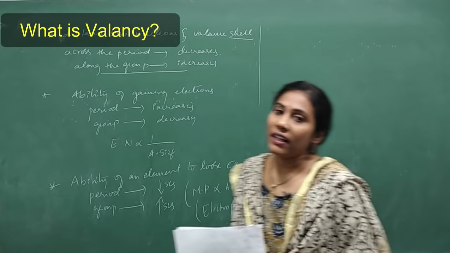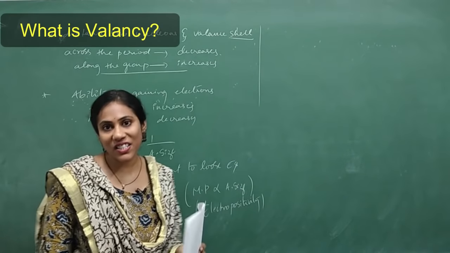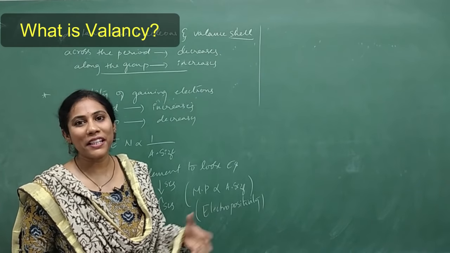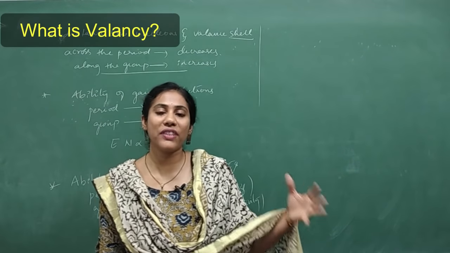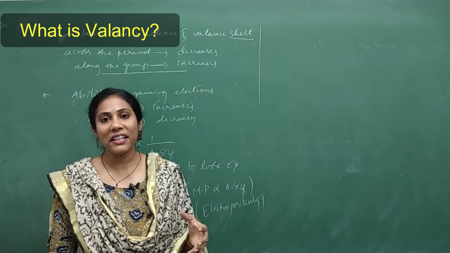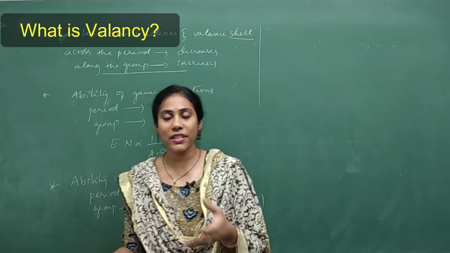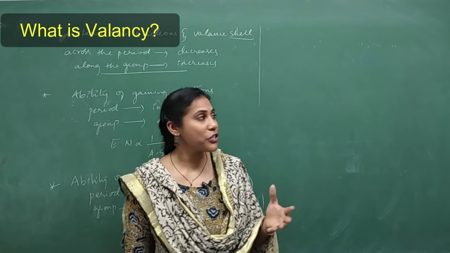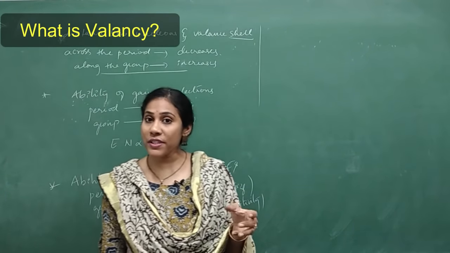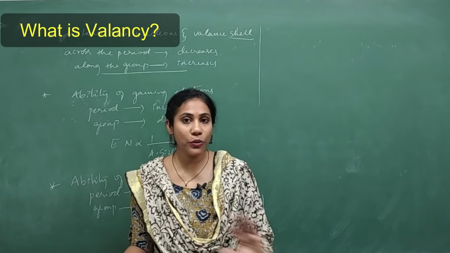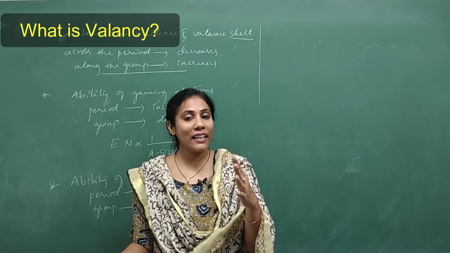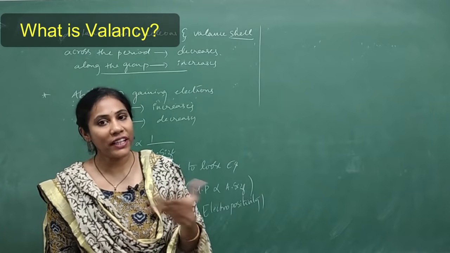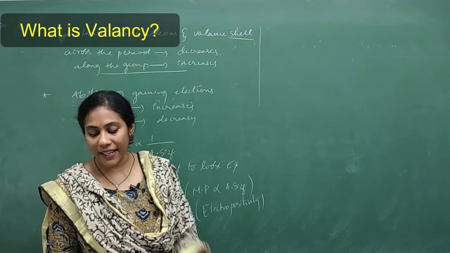Okay, next one, what is valency? Number of electrons present in the last shell is called valency. On this they would ask you quite application based questions. They'll ask you what is the valency of this element, that element, how many valence electrons are there in oxygen, nitrogen, sulfur, chlorine, all that. About this I have done application based questions on the periodic table, whose link is also provided in the description. You can watch it so that you will get other aspects of questions based on the chapter. But these are the direct, simple ways of asking that I have explained.